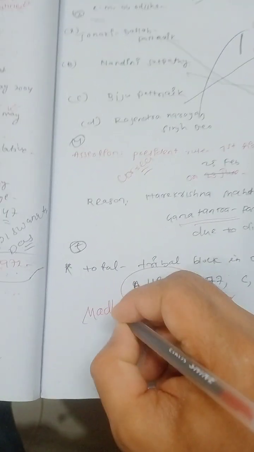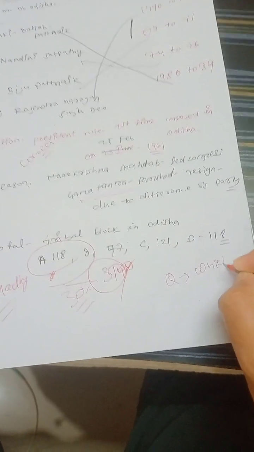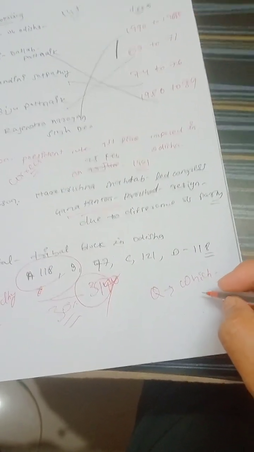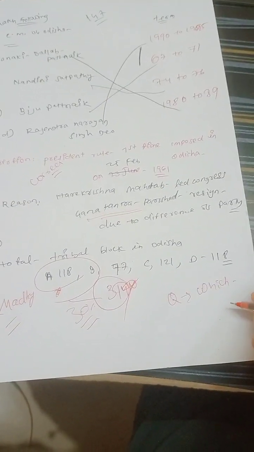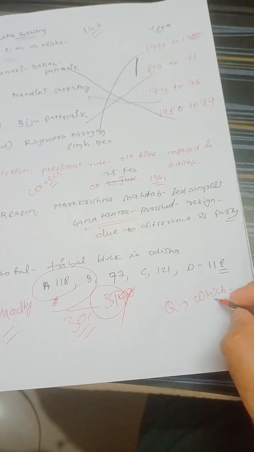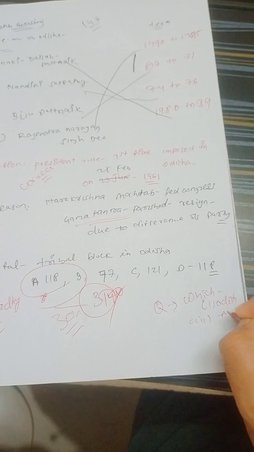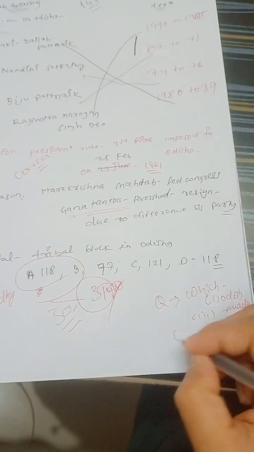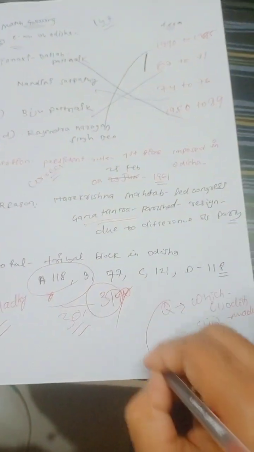First, you understand that Madhya Pradesh is the state with the highest tribal population, then Odisha also has a high tribal population. Another bonus question for all of you: which of the following states has a high number of seats in the Lok Sabha from the Scheduled Tribes? Option 1 Odisha, option 2 Madhya Pradesh, option 3 Uttar Pradesh, option 4 Maharashtra. So you have to find out from these options.